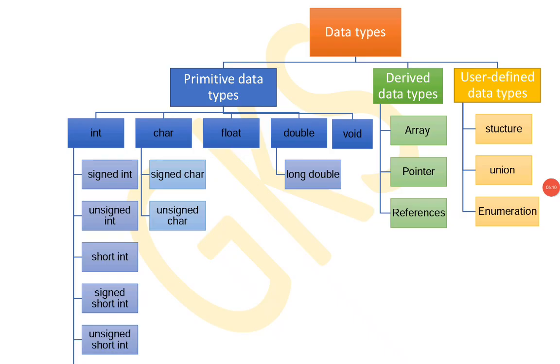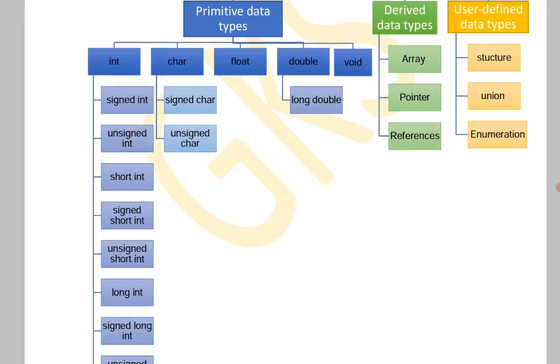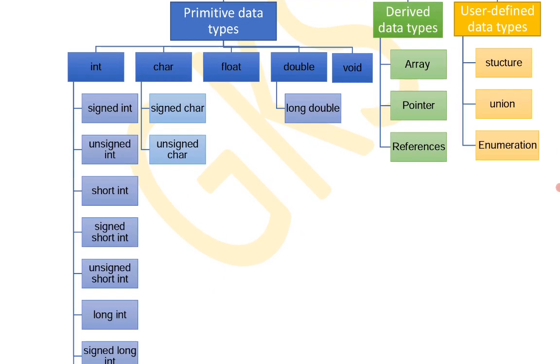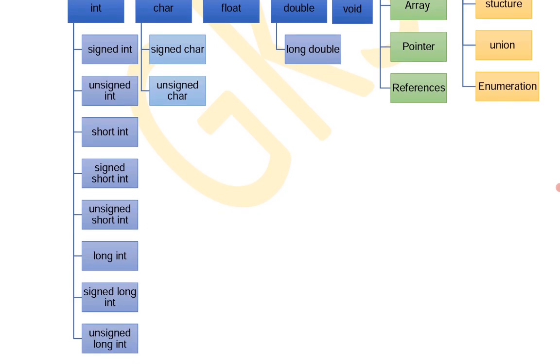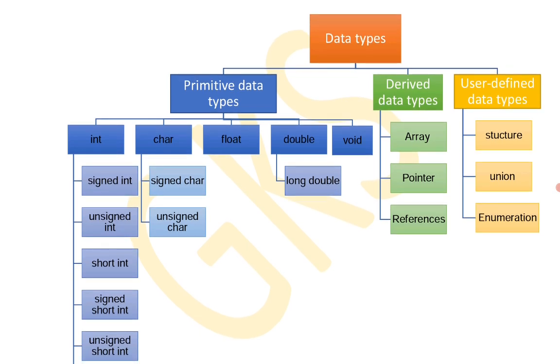So generally int is again divided into different types: signed int, unsigned int, short int, signed short int, unsigned short int, long int. All these data types have some maximum size occupied, and they also have some ranges to be entered.